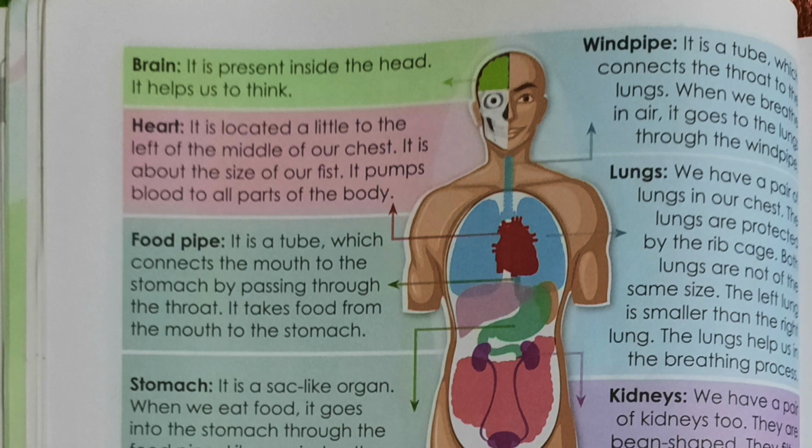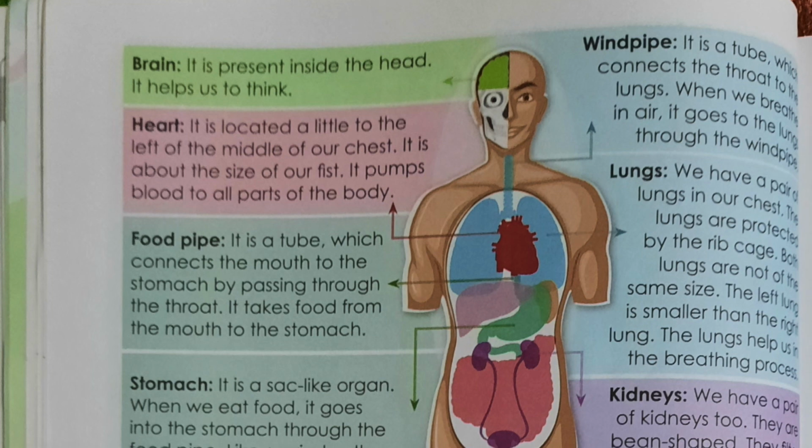Next one is lungs. We have a pair of lungs in our chest. The lungs are protected by the rib cage. Both lungs are not of the same size. The left lung is smaller than the right lung. You see, the left lung is smaller than the right lung. The lungs help us in the breathing process.